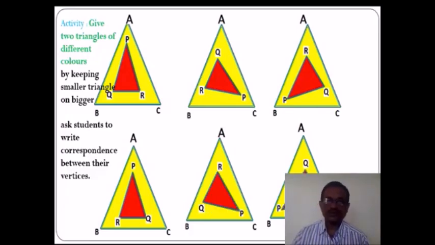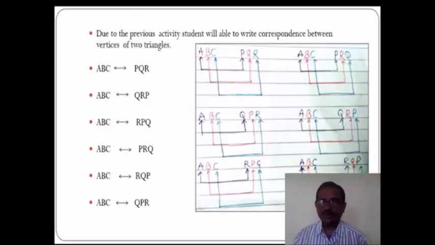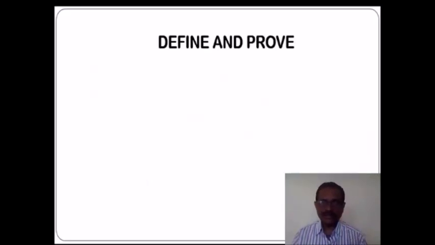in this correspondence, he can draw some conclusion, and due to that previous activity, students will be able to write the correspondence between the vertices of two triangles like this, or came to know that there are 6 types of correspondence between the vertices of two triangles, and this is very useful for the next step, that is this.